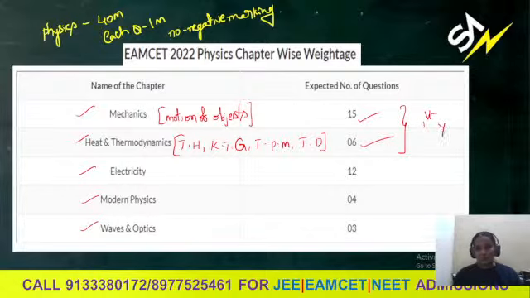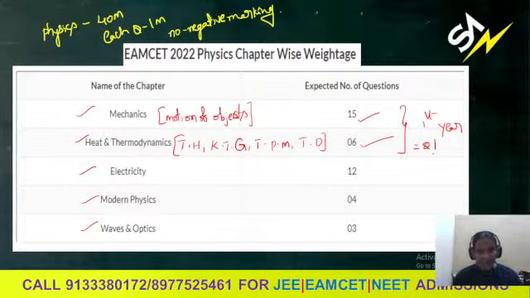From the first year, we can see how many marks: in total here we are getting 21 marks. So if you are thorough with these chapters from the first year, and look into these two main important chapters, you can score the maximum marks from the first year chapters only. So 21 marks here.